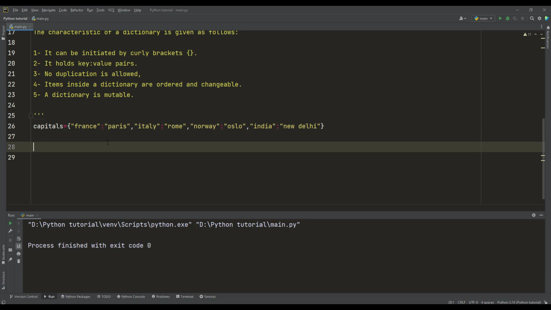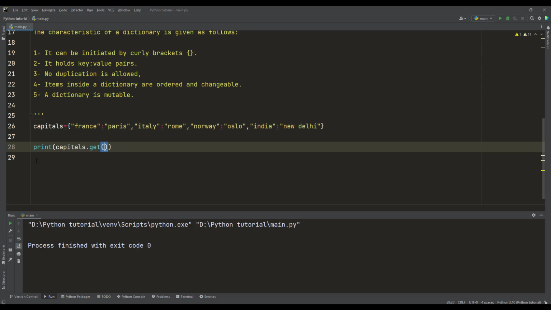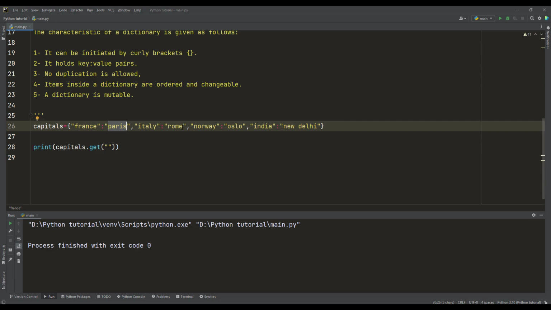The first thing is to retrieve the value based on the key. I use a method which is called get. For example, I want to bring from this capital dictionary, I add a dot and then I add get. Get is a method that will retrieve the value, which is the capital, based on the key, which is the country.